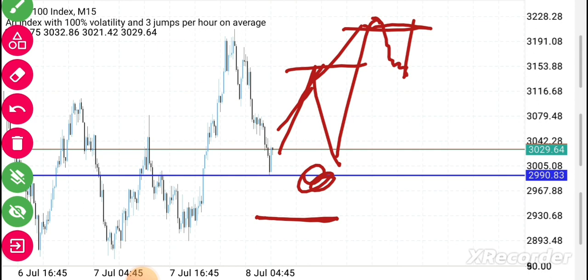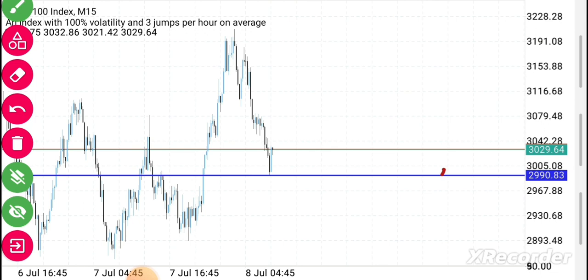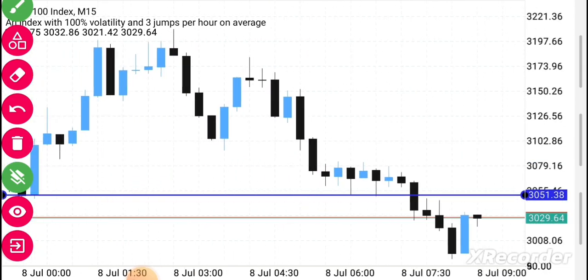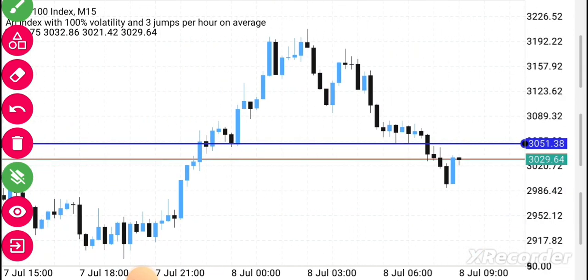So we are going to take some examples around here, and then I will show you what was happening and what entries you could take around this side. So we are going to shift our horizontal line, and then we mark. Let us say the market was around this area. Are you getting the point?